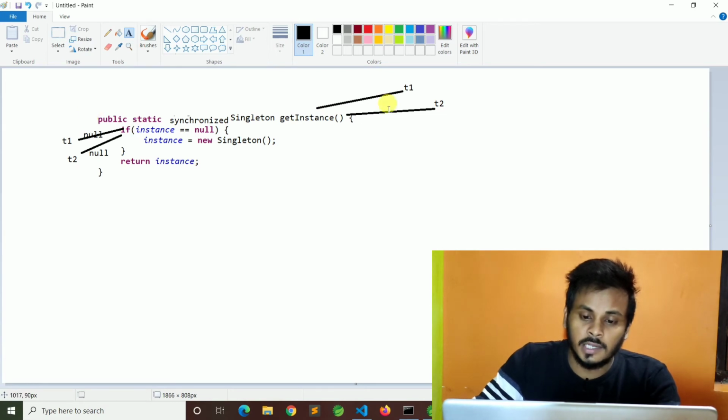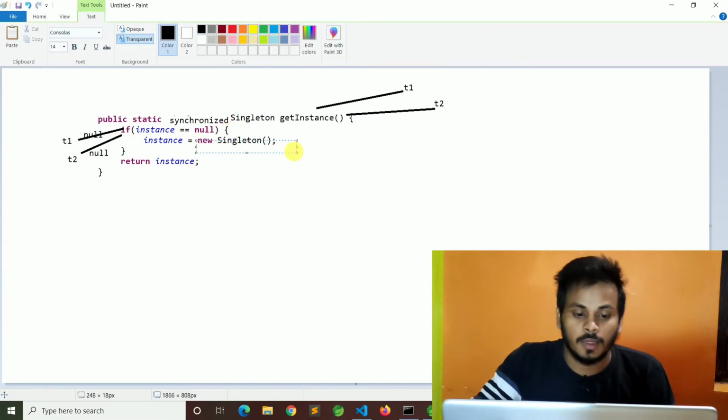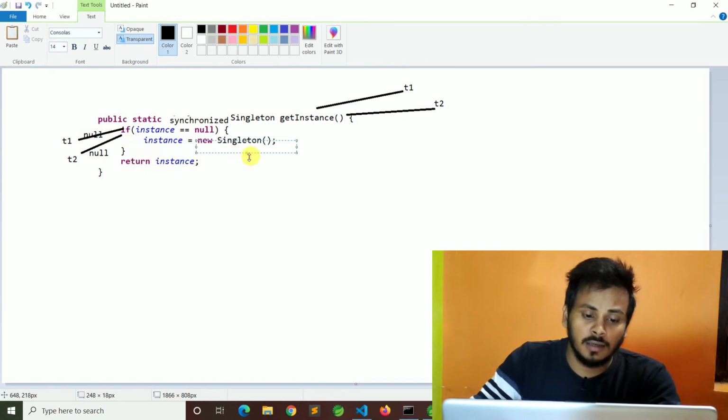Let's say T1 thread gets the chance. When T1 does some operation in this method, it has the lock of the class. So if T1 is locking, then T2 must wait. T1 checks first if instance equal to null is true, then creates the object, returns the instance, and then releases the lock.